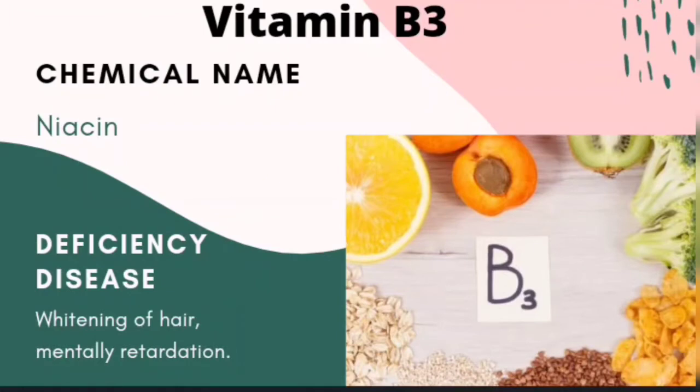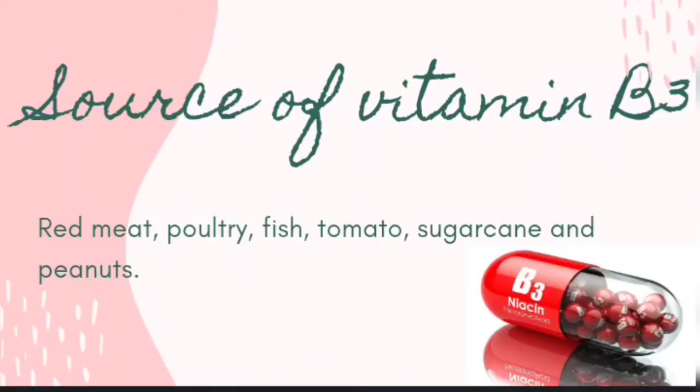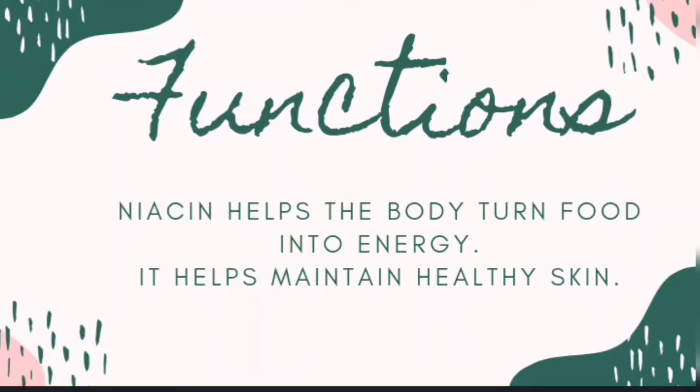Now vitamin B3. The chemical name of vitamin B3 is niacin. The deficiency disease: it causes whitening of hair and mental retardation. Now the sources of vitamin B3 are red meat, poultry, fish, tomato, sugarcane and peanuts, etc. Now the functions. Niacin helps the body turn food into energy. It helps maintain healthy skin.